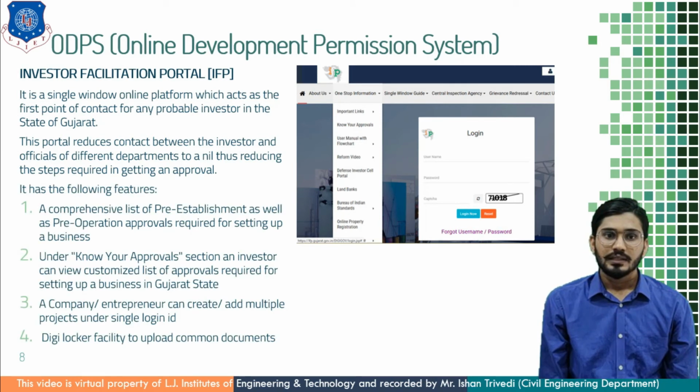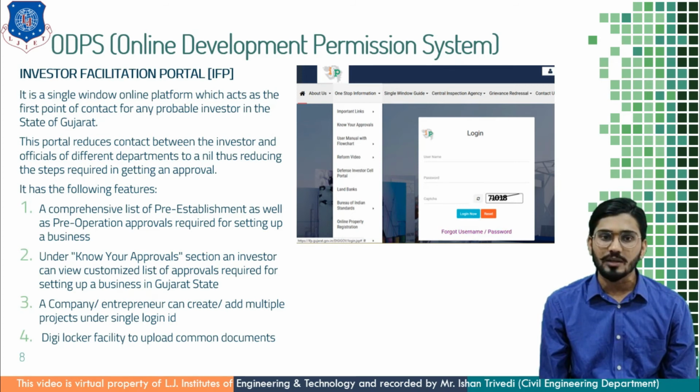Furthermore, there are a few features of this IFP portal. A comprehensive list of pre-establishment as well as pre-operation approvals required for setting up a business. Under Know Your Approval section, an investor can view a customized list of approvals required for setting up a business in Gujarat state. You can see here, in Know Your Approvals, you will get a list of documents which are required for the approval of any project.